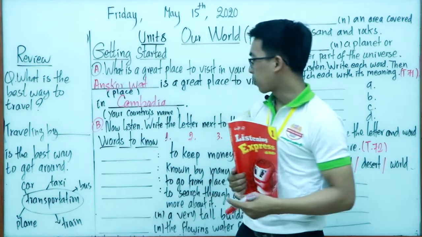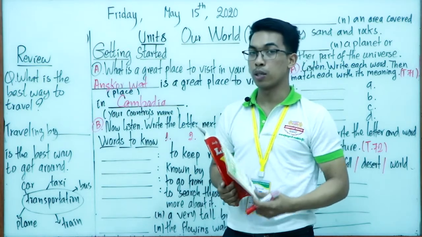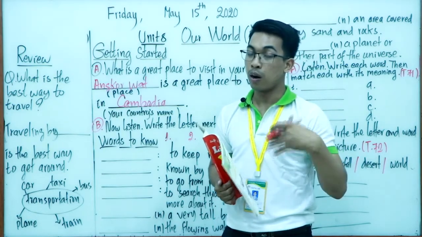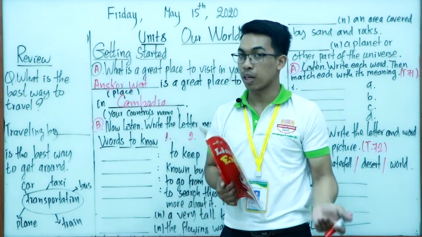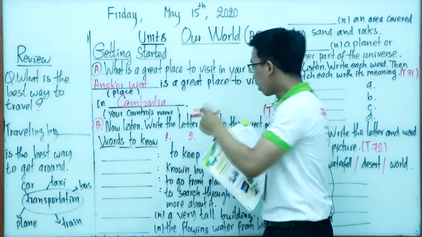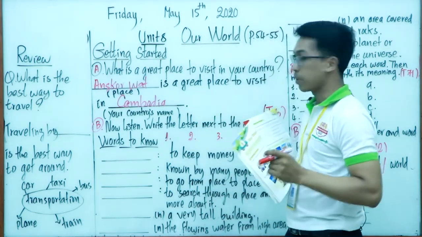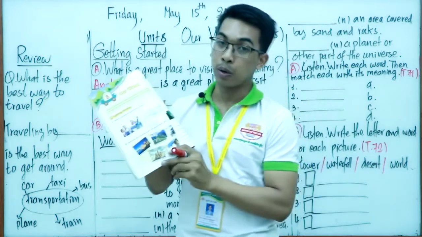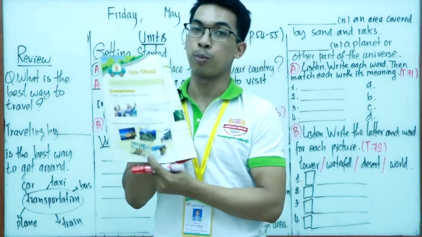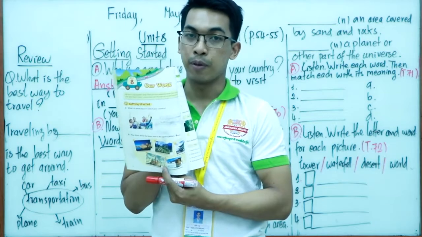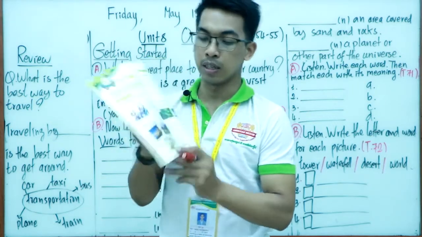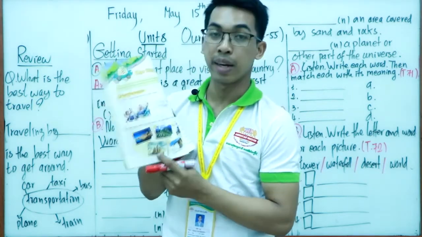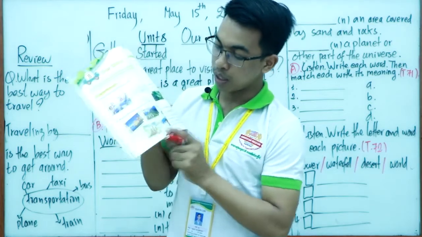Okay, welcome back, everyone. After you listen to the audio in section B, hopefully you can complete the answers correctly, right? Good. This is about number 1 up until number 5. You have the textbook, right? Please open your book on page 54. You will see the pictures and the letters. We have number 1 up until number 5.